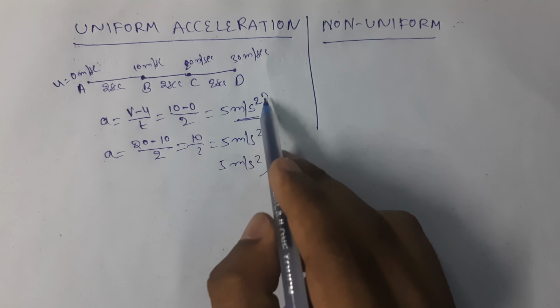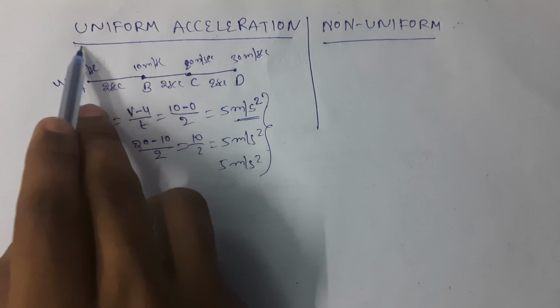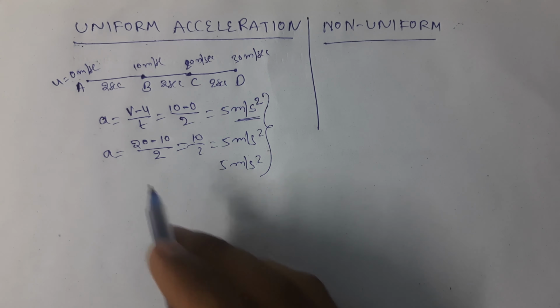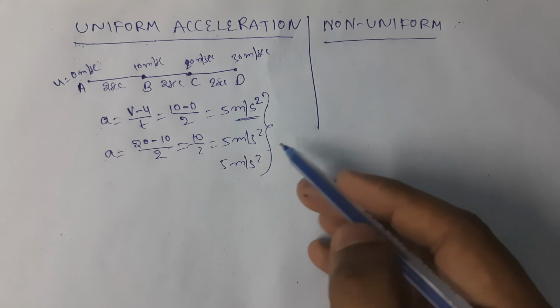See here, you can see the acceleration is uniform, the change in velocity is uniform, so we can say it is uniform acceleration.